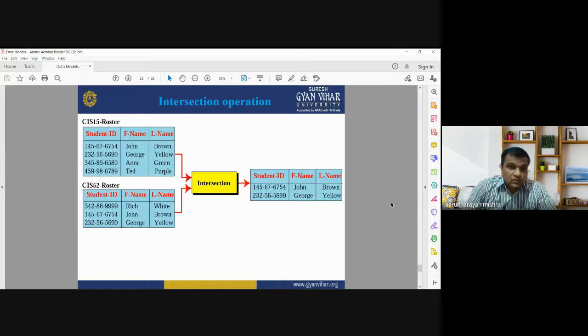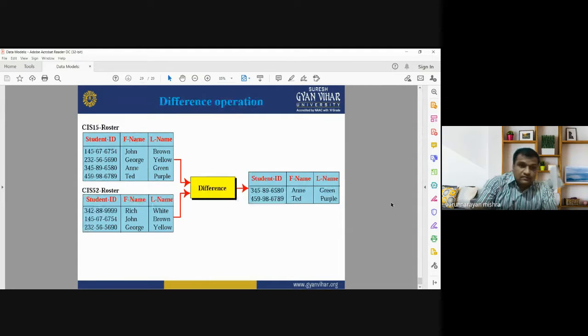Like here you see these are the two tables having CIS 15 and CIS 52, and when we apply the intersection operation, it selects the common values, common data sets in both the tables, and the output will have only the data which was common in both of the input tables, that is CIS 15 and CIS 52. It is the intersection operation.